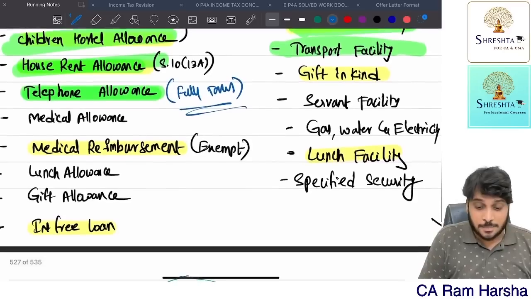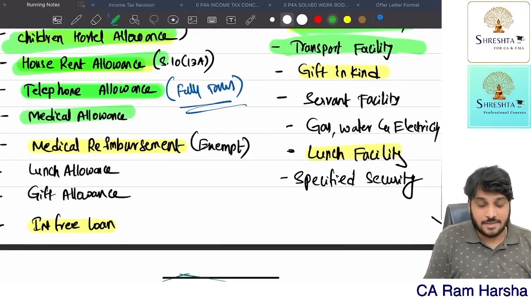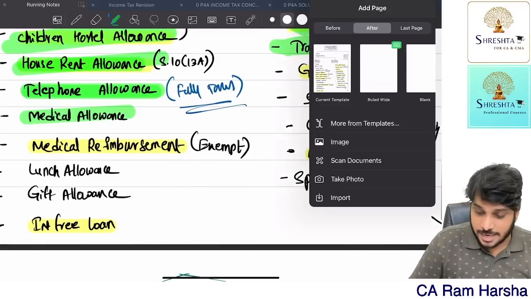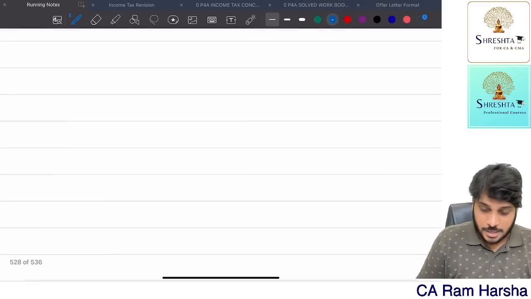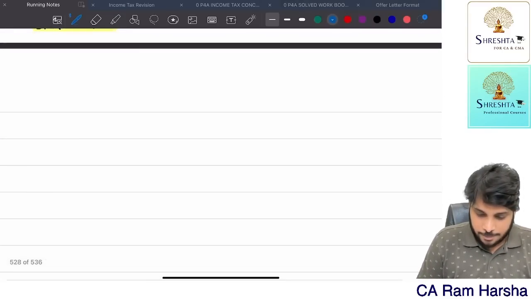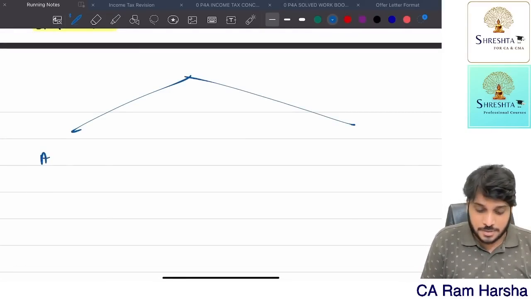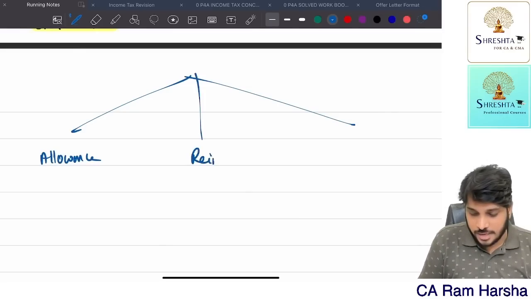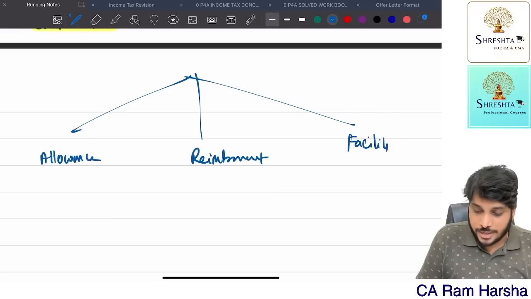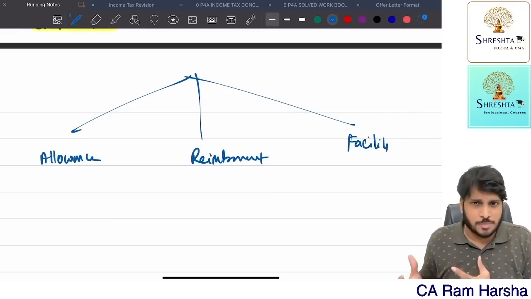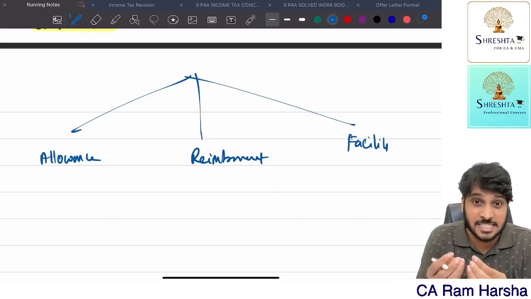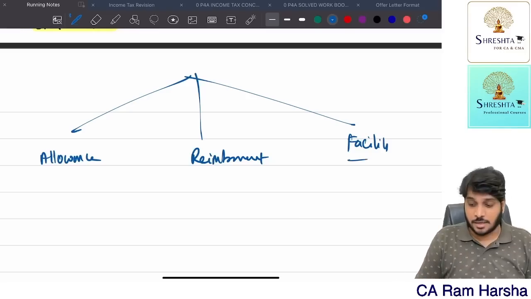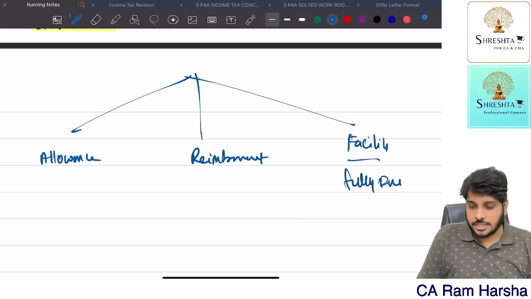Are you getting it? Suppose I gave an employee medical allowance. Again, with medical allowance I have points to say. Suppose for medical purposes we are giving the employee an allowance, or we are giving reimbursement, or we are giving a facility. The employer has a hospital. In that hospital, the employee and his household members getting treatment is fully exempt.